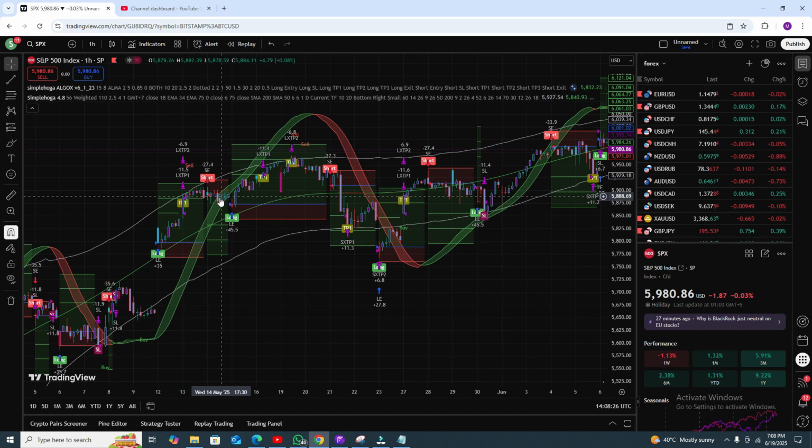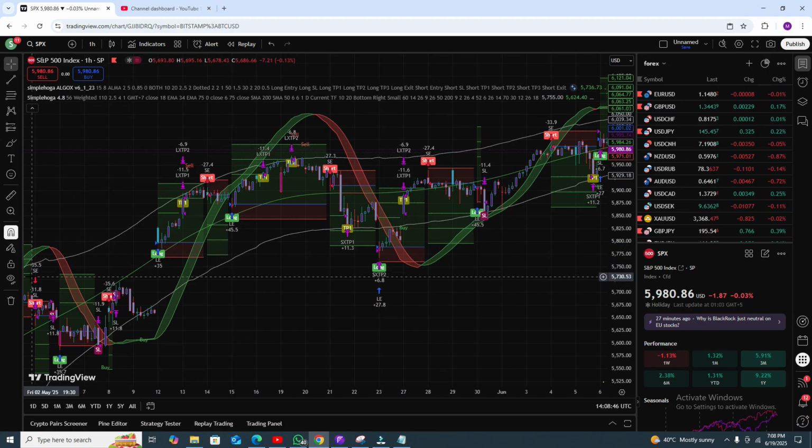When the candles come inside the RSI, that is when you need to close your trade, and you do not need to go for any trade. And here, this is the area where we need to open your short position. This is the area. Let me show you some more details.